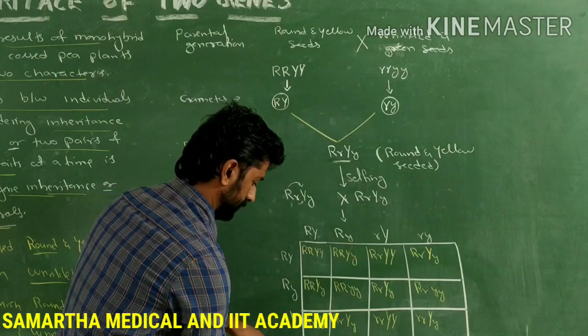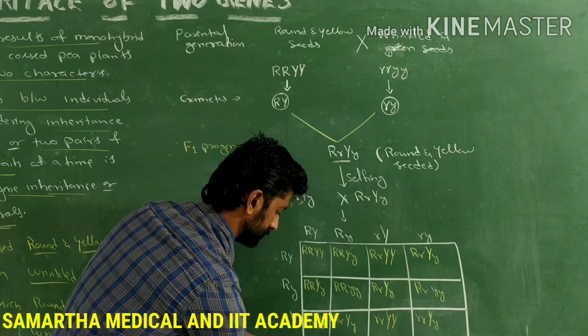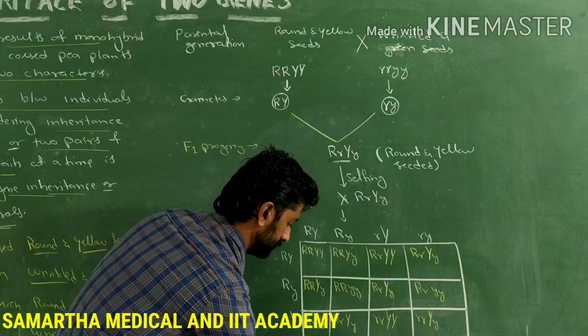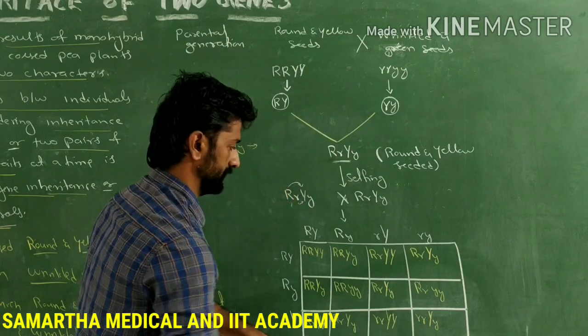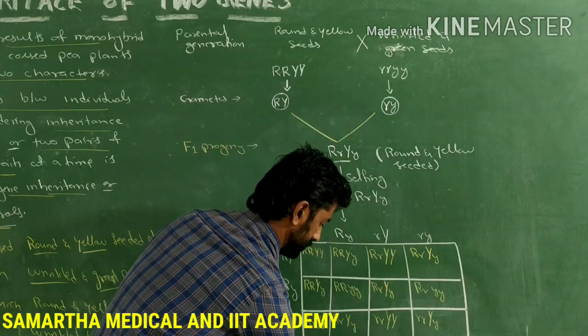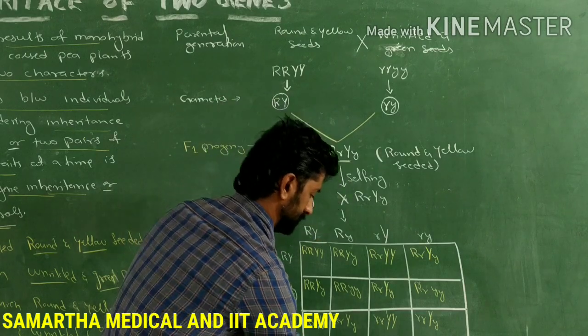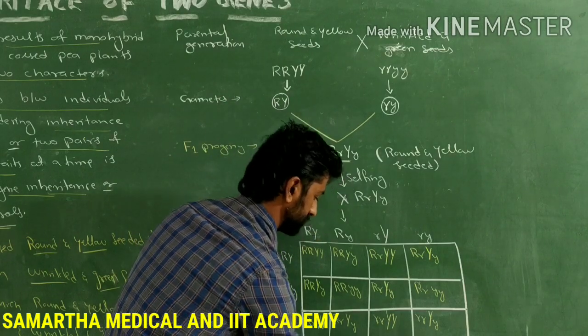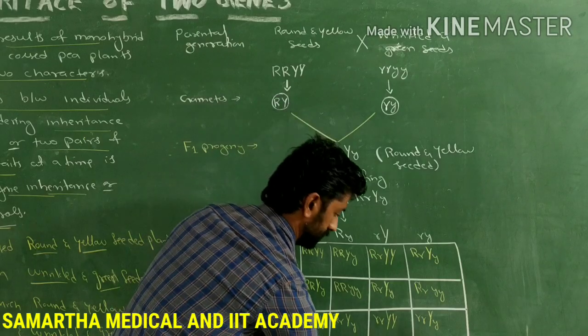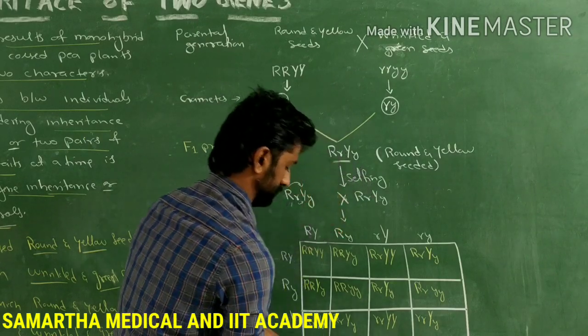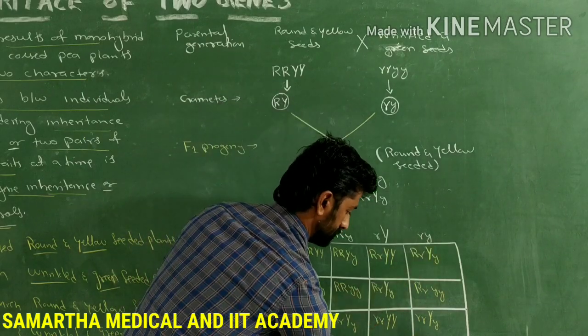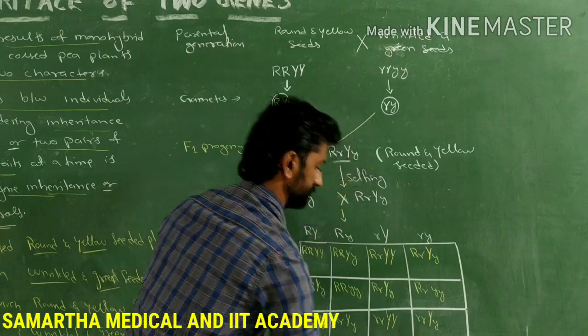Next, dominant with recessive and recessive and recessive. Recessive and recessive. Next, dominant and recessive. Similarly, last, recessive and recessive for the seed color also, the recessive with recessive.